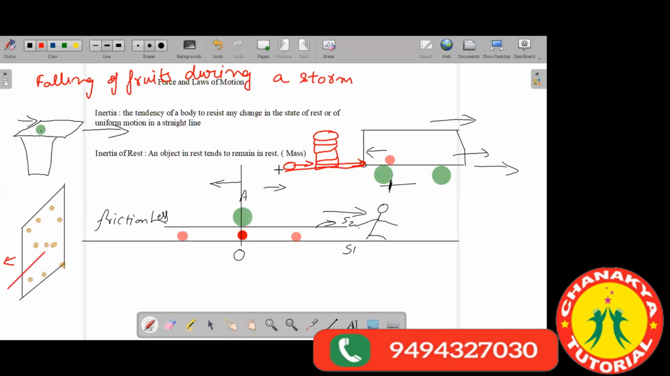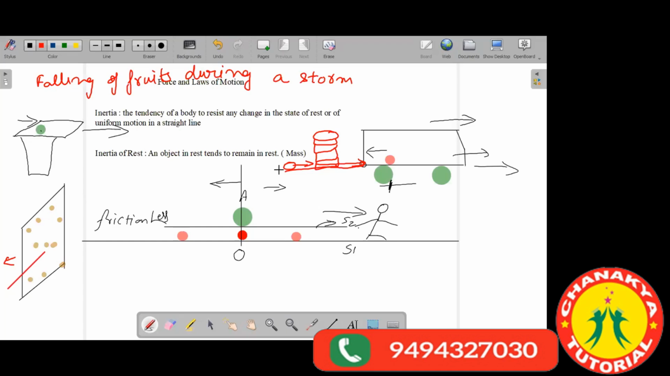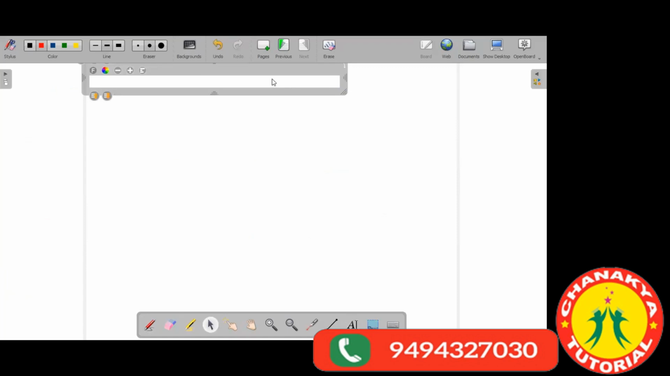Anyone having any other doubt? No, sir. Okay, so we have seen various examples now. Now let's see the inertia of motion, the similar case with the inertia of motion. The inertia of motion means if an object is in the state of motion, it continues to be in the state of motion. Now I will give you various examples to understand this.